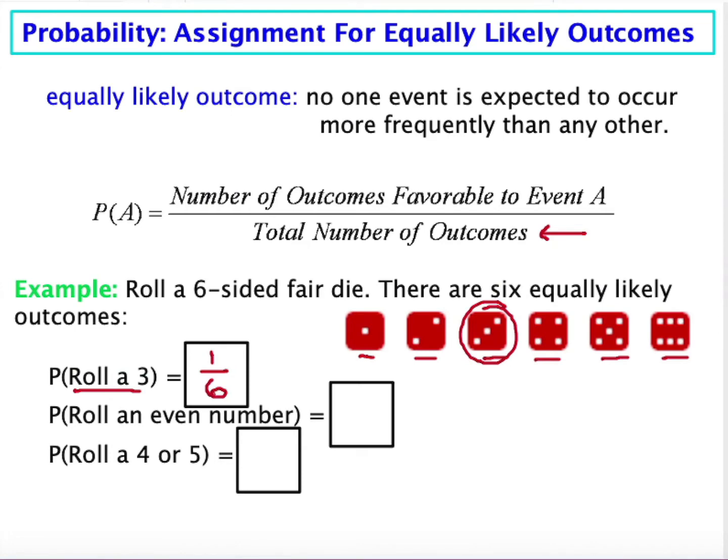Rolling an even number, the probability: I've got 1, 2, 3 even numbers out of 6 total outcomes. You can reduce that. You can write it as a decimal or as a percent. Totally up to you. And then the probability of rolling a 4 or a 5. How many outcomes would be favorable to that? These 2 would be favorable to that. So there are 2 favorable outcomes out of the 6 total outcomes.